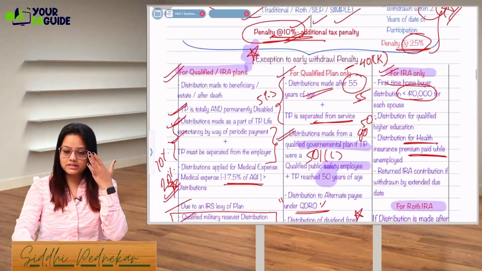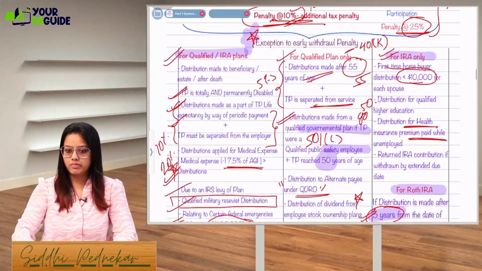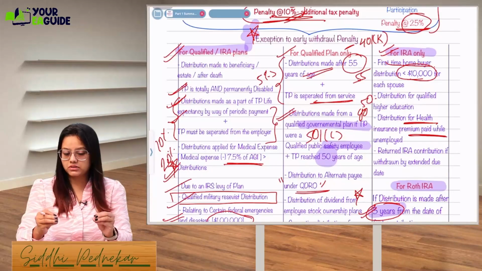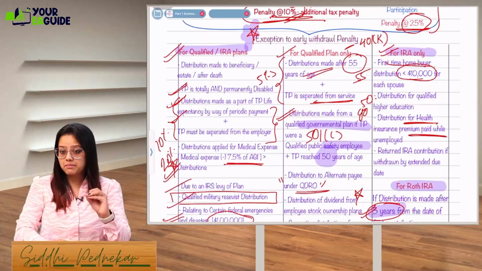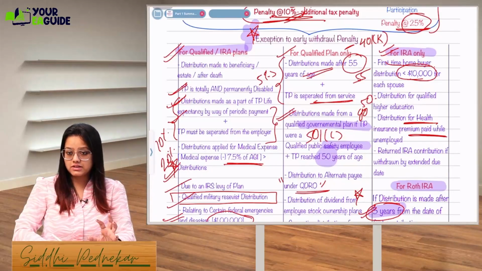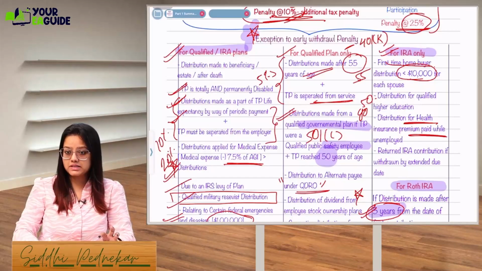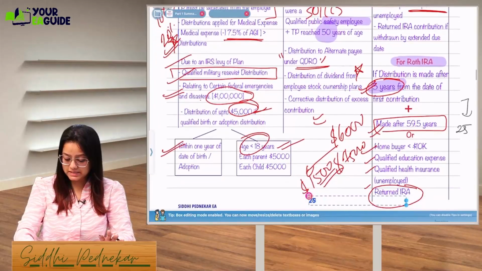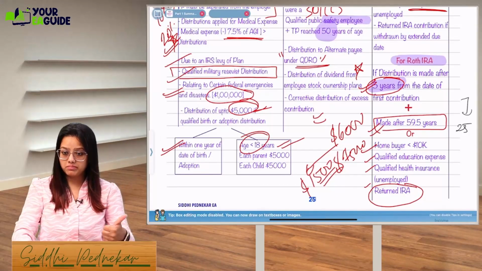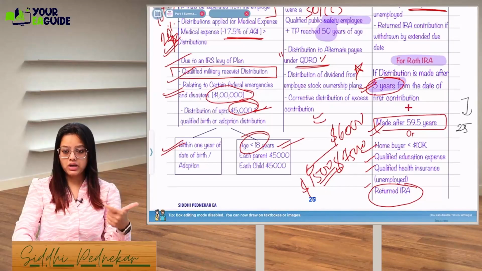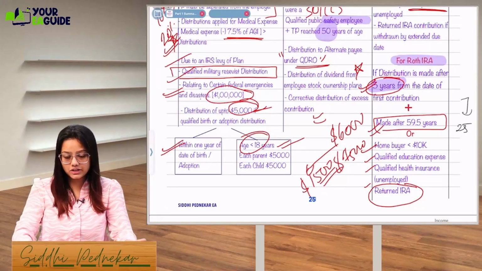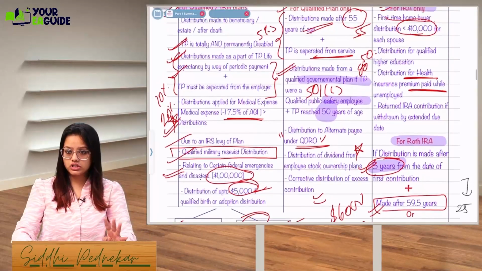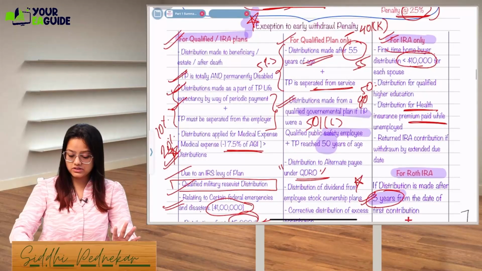Got it, guys? All these criteria you will have to remember. I don't have any way to teach you to mug up the things, but you will have to remember. Simply you can remember like this. If it is used for a qualified purpose, for IRA and for Roth IRA, what are the 4 qualified purposes, guys? It is for buying a home up to 10,000 is allowed, education expense, health insurance if unemployed, and returned IRA. These 4 situations are there in the last 2 charts.